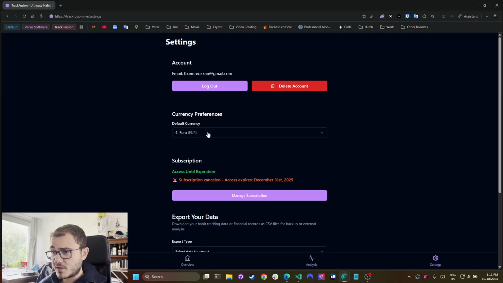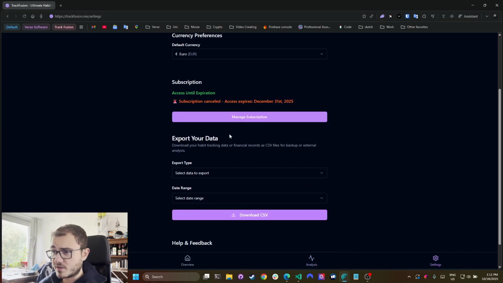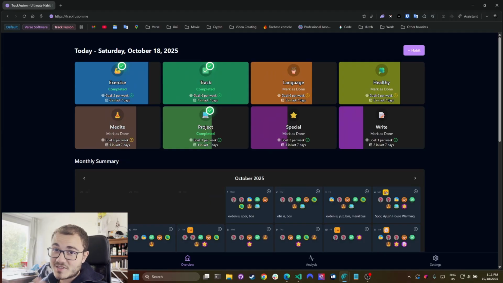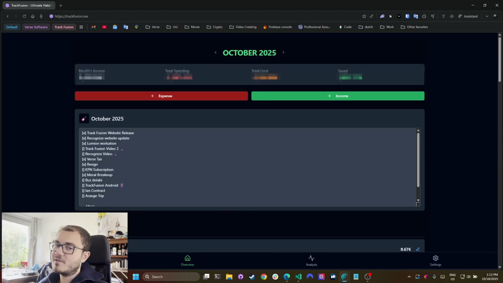In the settings, you can set the currency. This is for financial stuff. You can always export your data. And I forgot to say this, I should have begun like this. This is a paid subscription, but you do get 3 months for free. And since I don't really have a lot of subscribers, depending on how the costs go and how many people sign up, if you comment down at the end of your 3-month trial expiring, we can get into contact and I can give it to you for free. No promises.